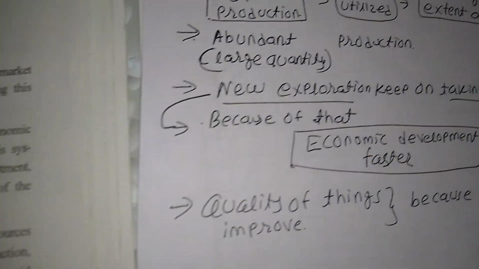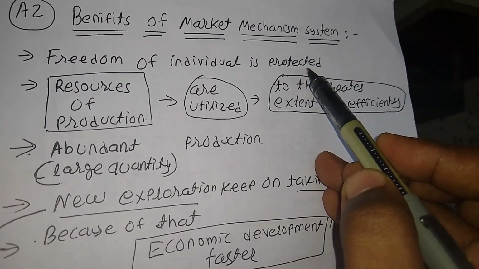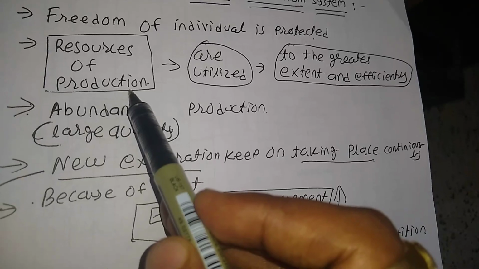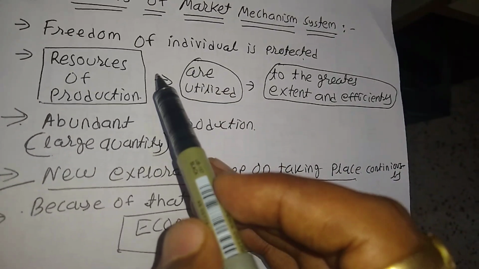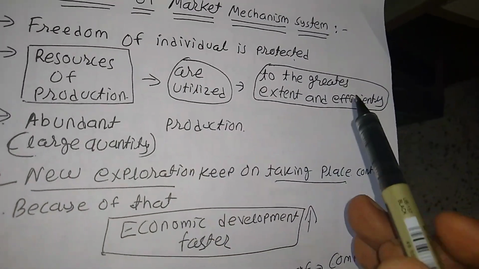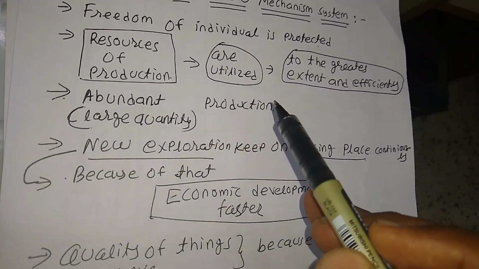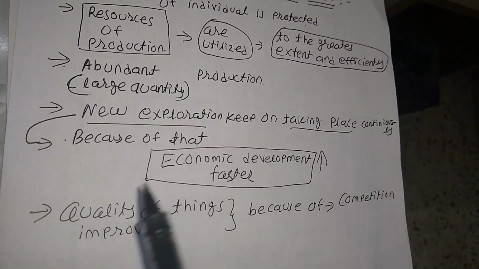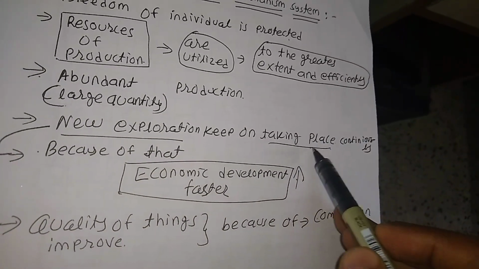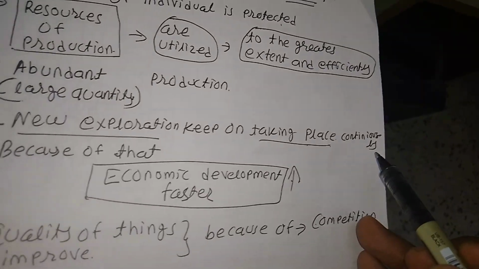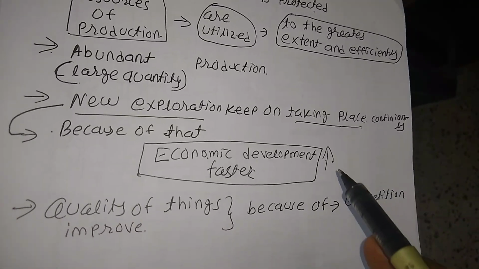Now let's understand the benefits by the textbook. The freedom of the individual is protected. That is the first benefit. The second benefit is that resources of production are utilized to the greatest extent and efficiently, in the maximum possible way. Third, abundant, large quantity production. Fourth, new exploration and research and development keep taking place continuously, and because of that economic development becomes faster.